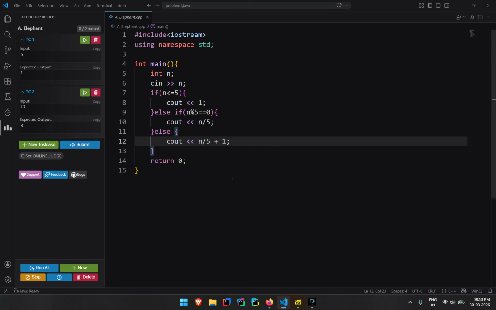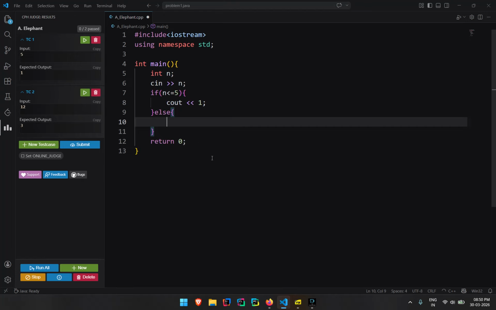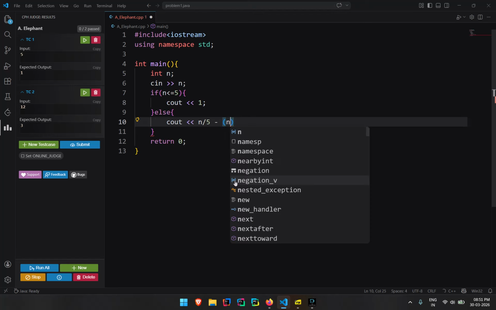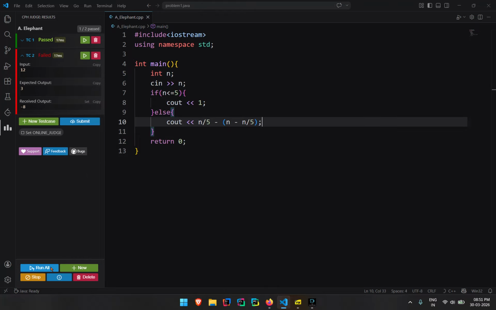Or I could try something else: cout n divided by 5 minus, n minus n divided by 5. This should work technically, but I'm not sure about this.